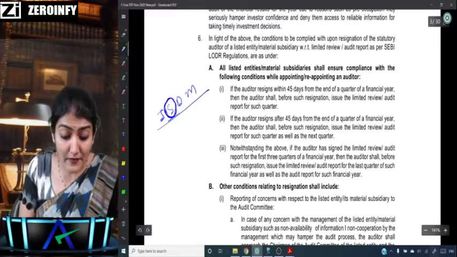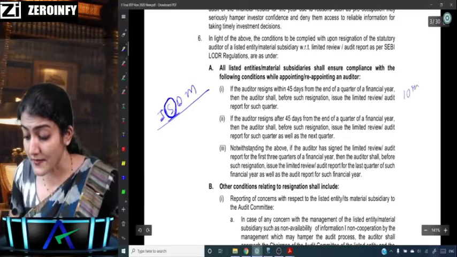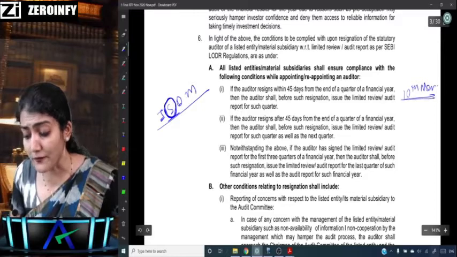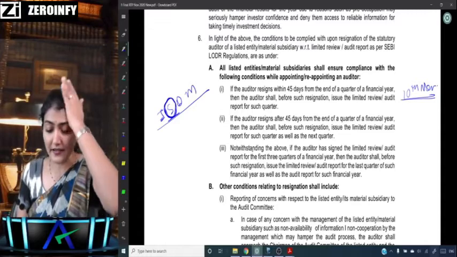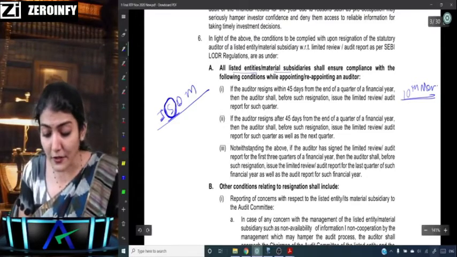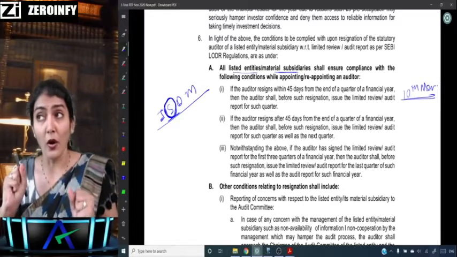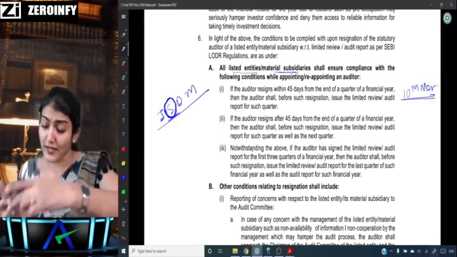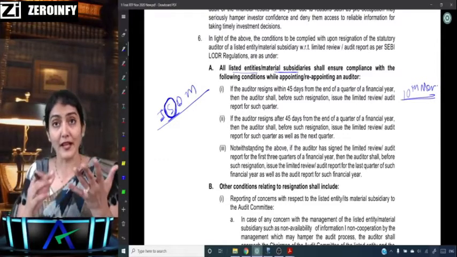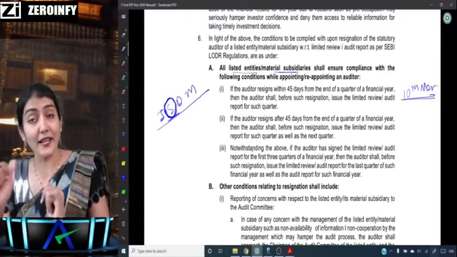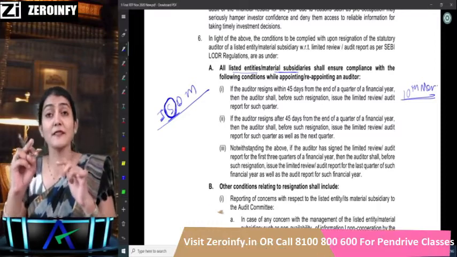I am taking the example of the 30th September quarter. Say the auditor of the listed entity, or the material subsidiary auditor, has resigned on the 10th of November. When did the quarter before 10th of November just get over? 30th of September. So October full month and November 10 days, so 31 plus 10, 41 days.